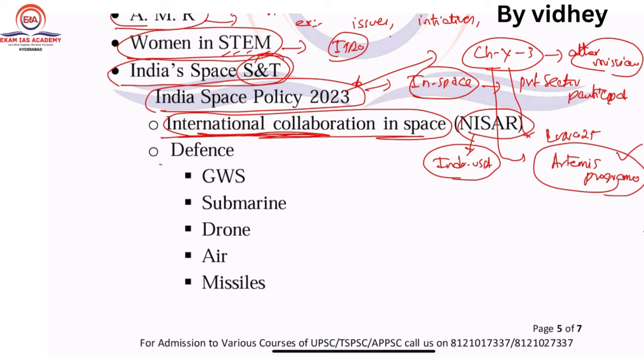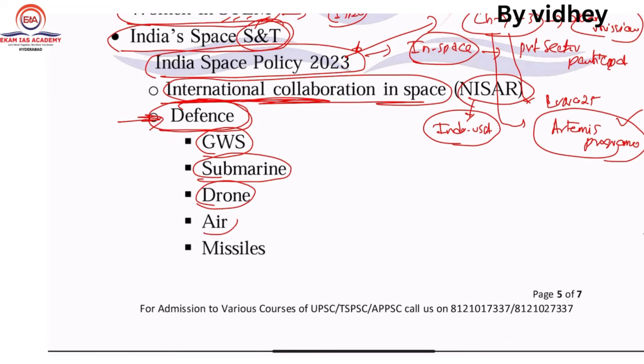Next one, coming to the defense perspective. So indigenization of defense has started. In this indigenization of defense, ground level one, next one submarine, next one drone, next one air, next one missiles. These are the different dimensions you need to cover more.